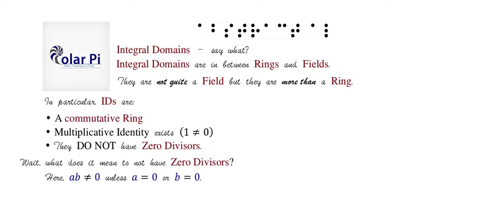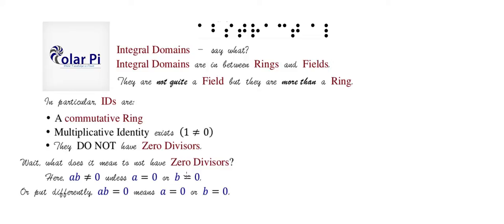And I still find this a little awkward. So let's put it differently. a times b equal to 0 automatically implying a is equal to 0 or b is equal to 0 means that you do not have 0 divisors because there's no way to multiply two things that are non-zero and get to 0. That's what it means to not have 0 divisors.